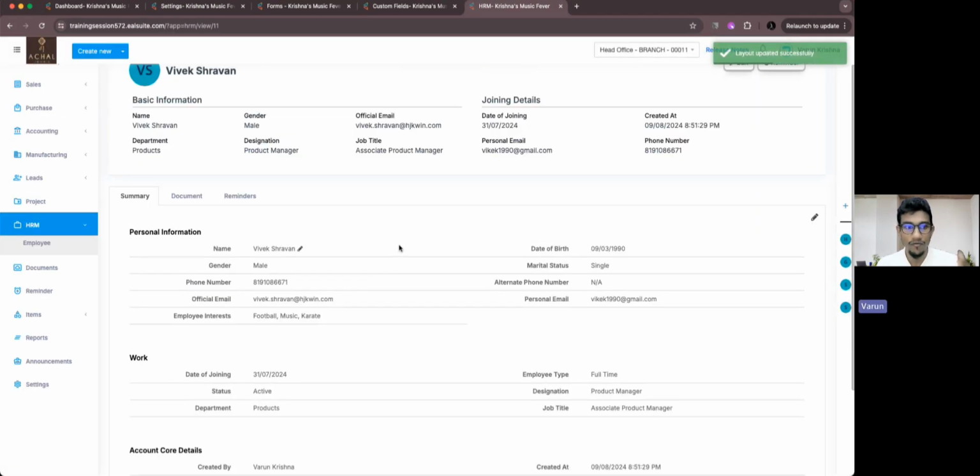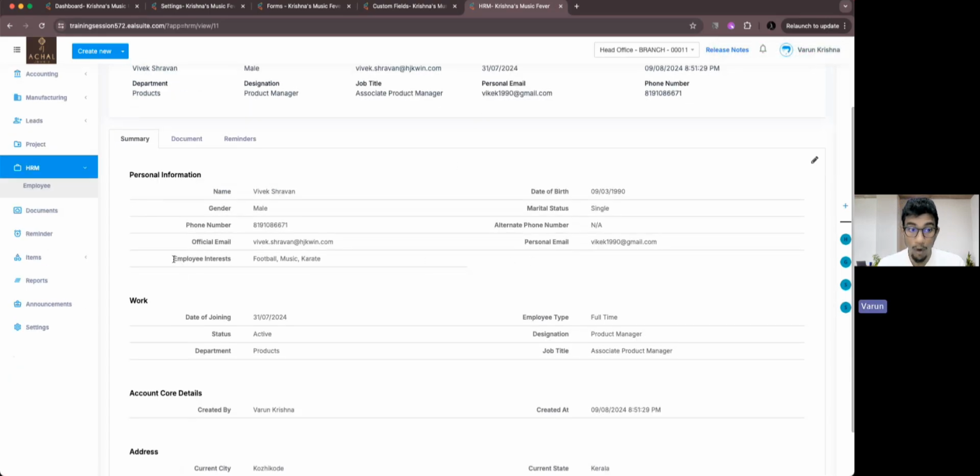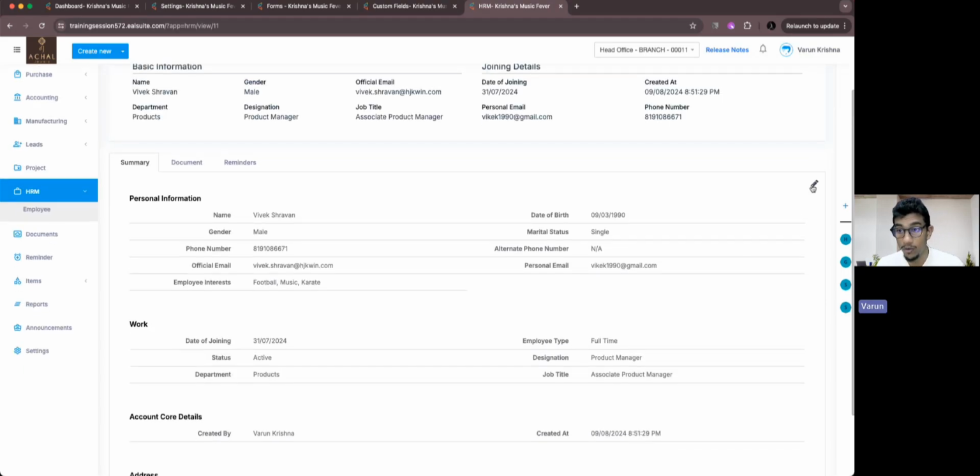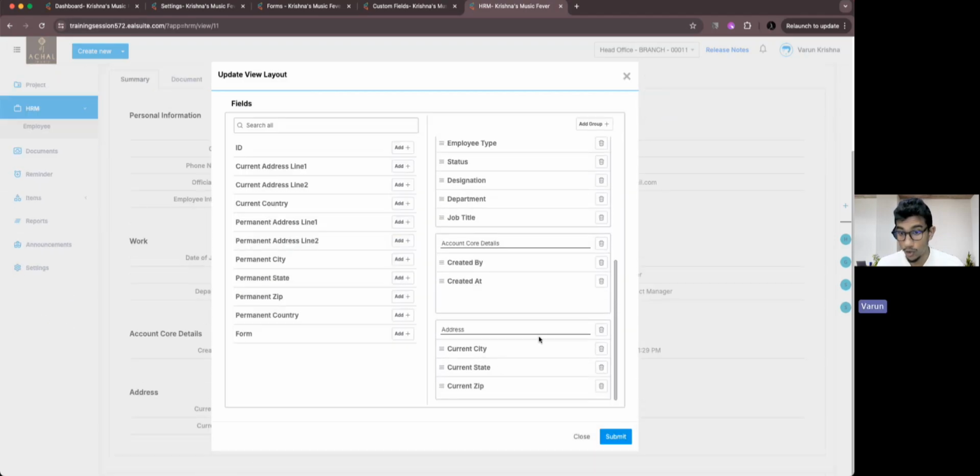You can see that the view page under the summary section is completely changed. I brought in the employee interest, which is a custom field, right here. Then we have work, then core account details, and then we have address. Imagine I want the address to go above the account core details. Can I do that? You can do that.